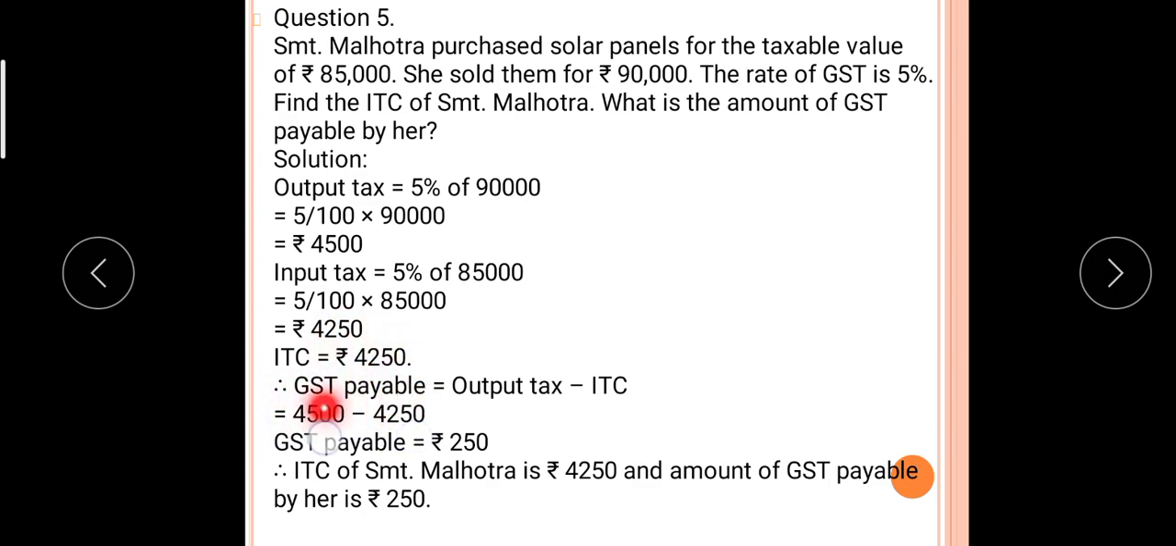What is GST payable? GST payable is always equal to output tax minus ITC. So what is output tax? Output tax is 4,500 minus 4,250. So GST payable is 250.